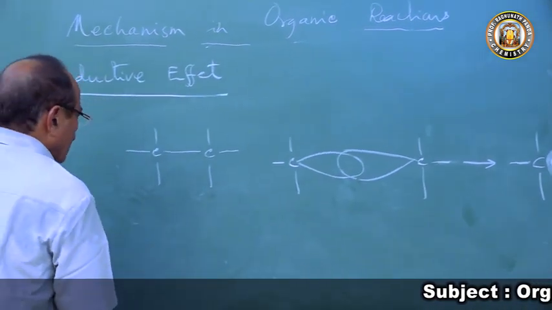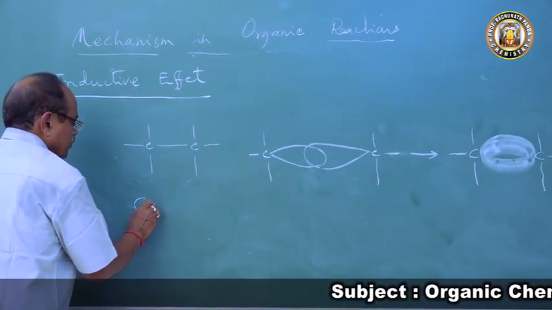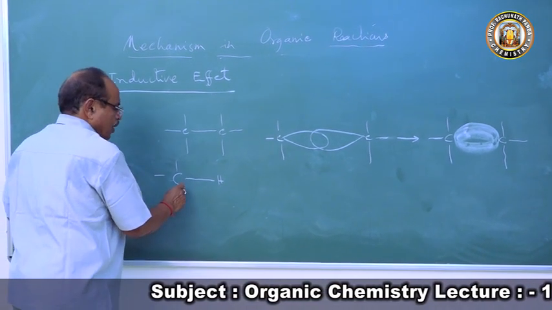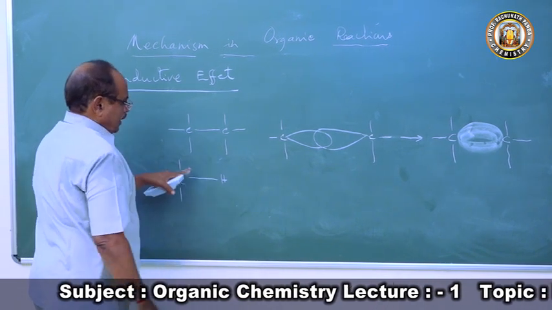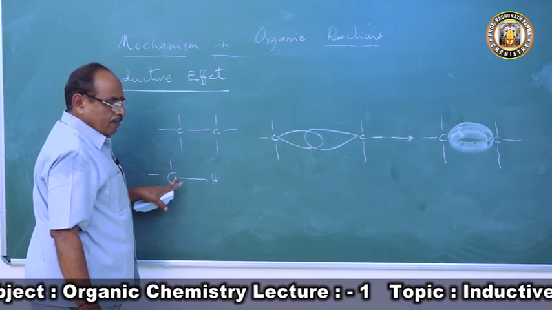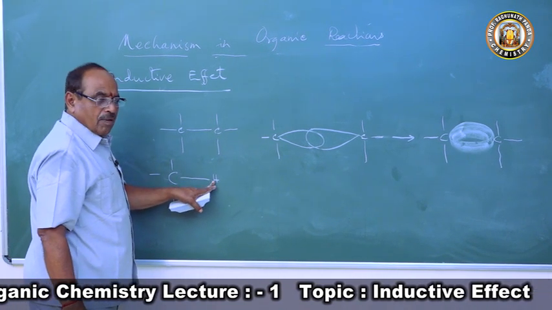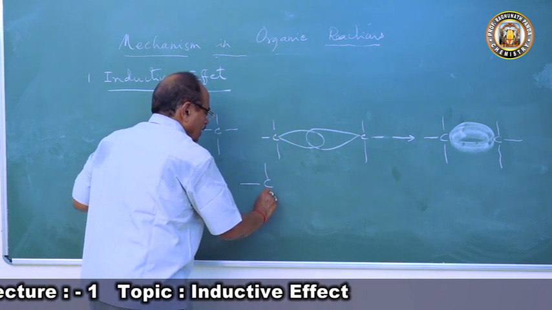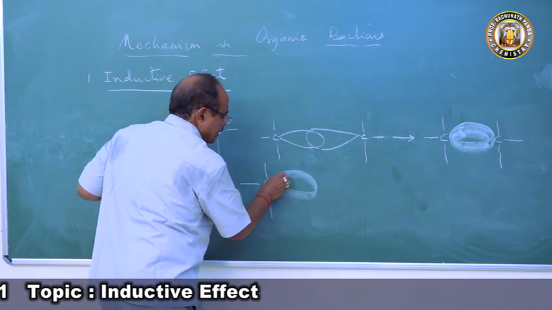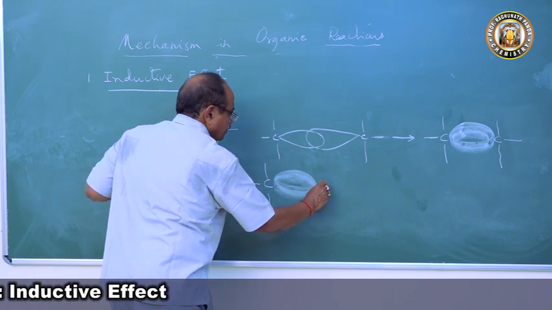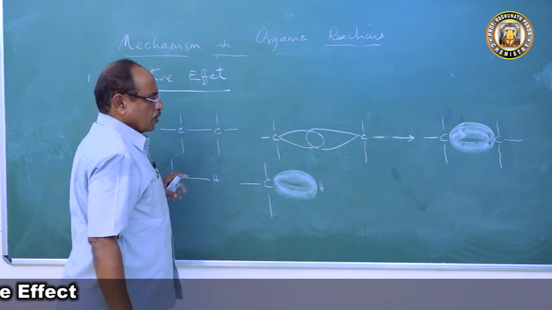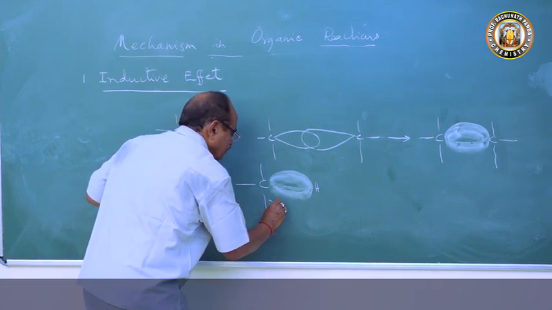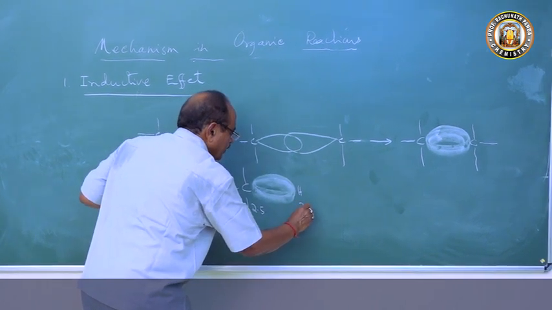Or when a carbon atom is bonded to a hydrogen atom, it means this carbon atom's sp3 hybrid orbital overlaps with the s orbital of hydrogen to form the covalent bond. So this is the carbon atom, and this electron cloud is equally distributed between them. There is no difference in electronegativity: the electronegativity of carbon is 2.5 and that of hydrogen is 2.1.